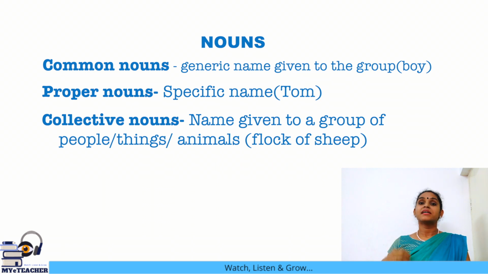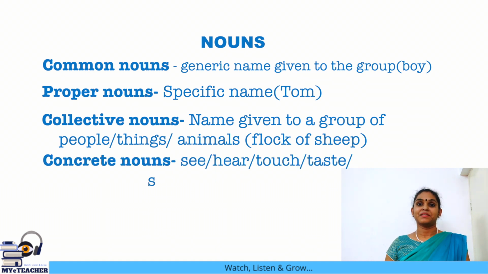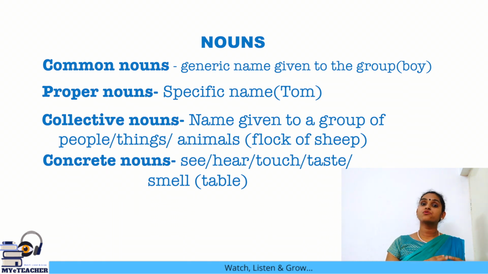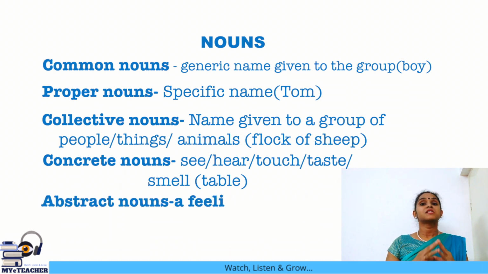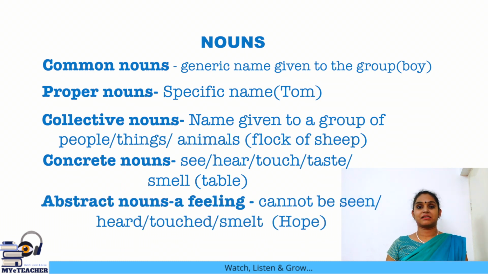A collective noun is a name given to an entire group. For example, a bunch of keys. Abstract nouns and concrete nouns. Concrete nouns can be either seen, touched, smelled, heard or tasted. With abstract nouns, you cannot do that. So, an example for a concrete noun can be an apple, and that for an abstract noun can be anger.